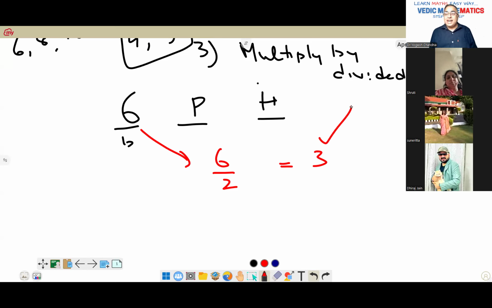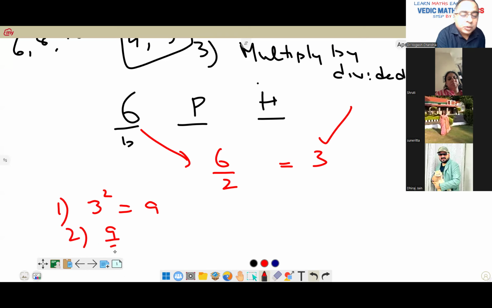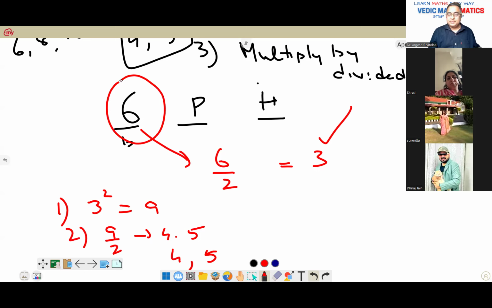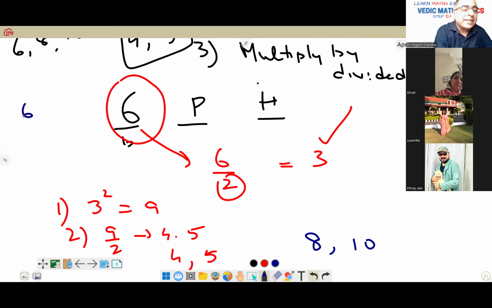After this, follow the odd procedure. 3 square is 9. The second step of odd was 9 divided by 2. I got 4.5. So 4 is one triplet, 5 is another triplet. But 4 and 5 are of 3. What we are supposed to find is for 6. So we divided by 2, we will multiply by 2. So 8 and 10.